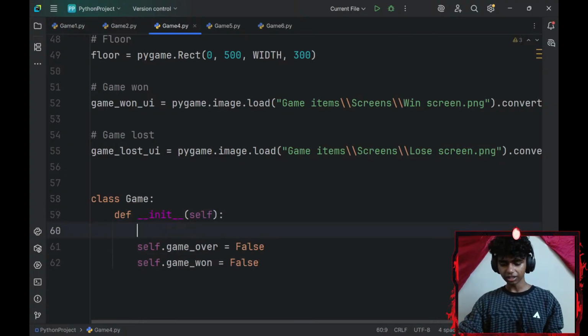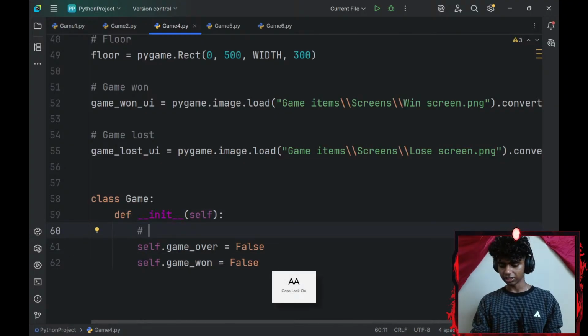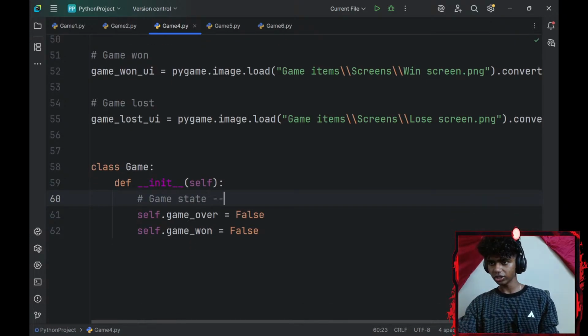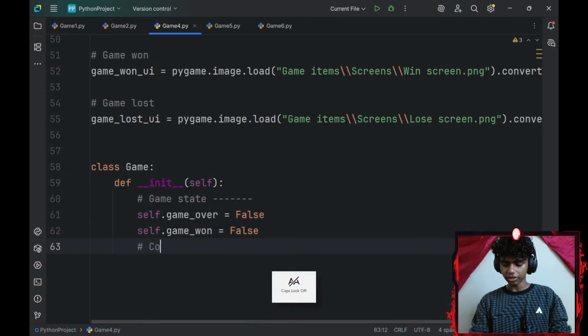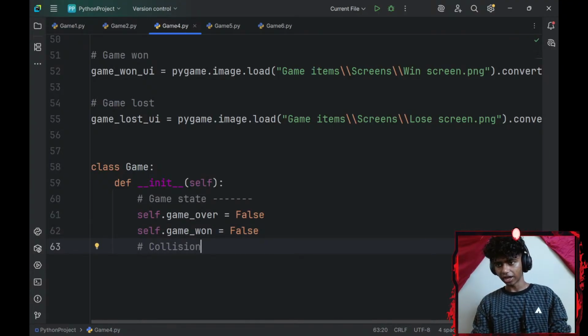I might add a comment here for readability. Let me say this is going to be my game state. Okay, what else would I need? I would need a few collision flags. So let me go ahead and add a collision flag comment. Collision flag.